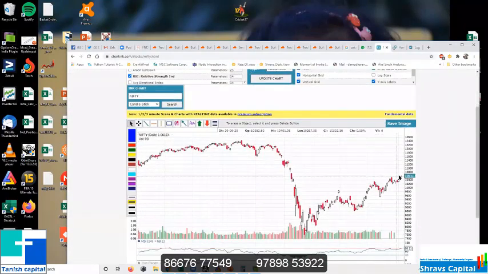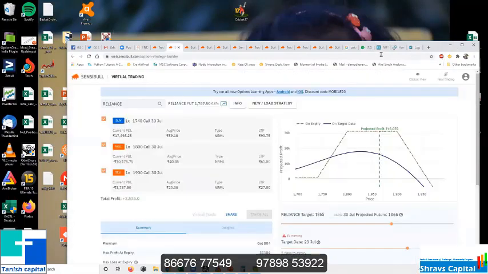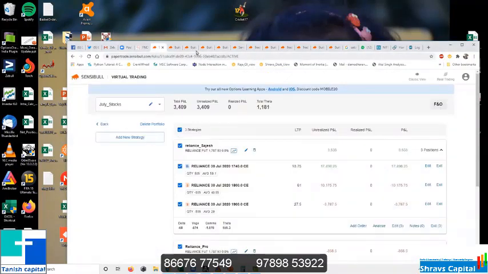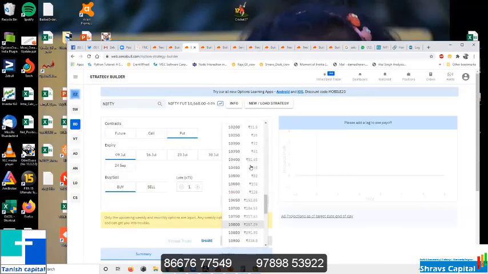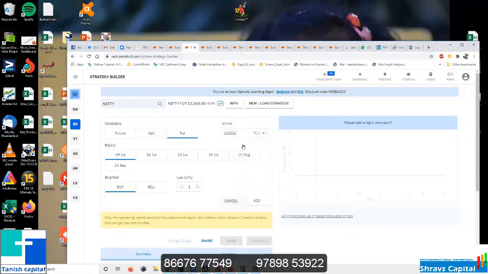Somewhere here, 10,600 is the market. So at 10,600 here, what you are going to do, I will explain. First I will add. I will explain after adding.